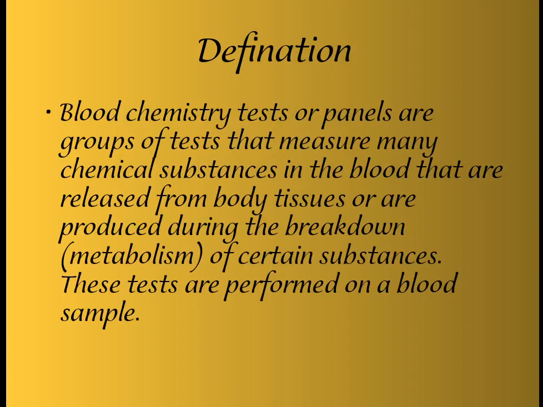First of all, let's look at the definition of blood chemistry. Blood chemistry tests are a panel or group of tests that measure many chemical substances in the blood that are released from body tissue or produced during the breakdown or metabolism of certain substances. These tests are performed on a blood sample. Now we are going back.